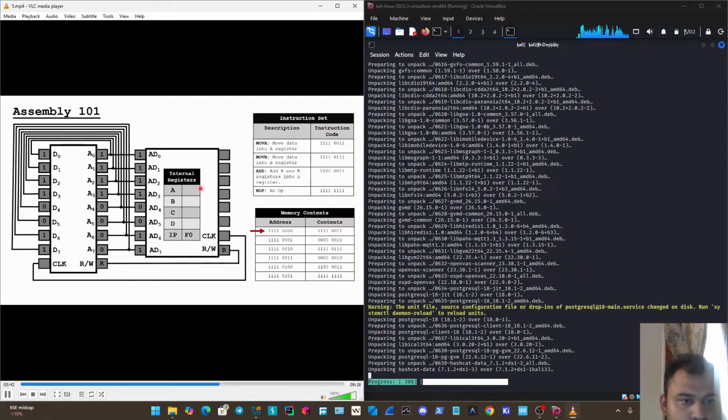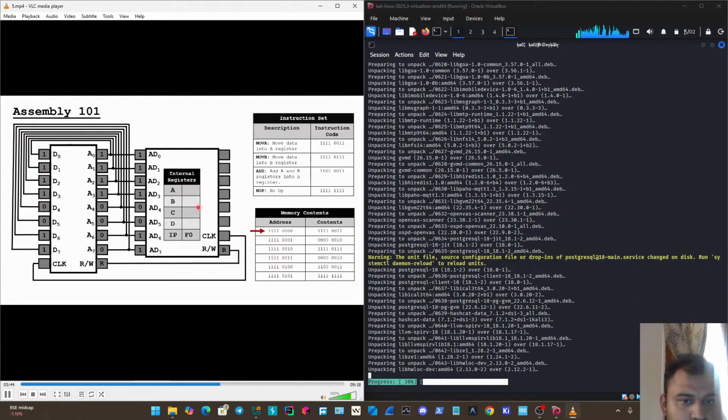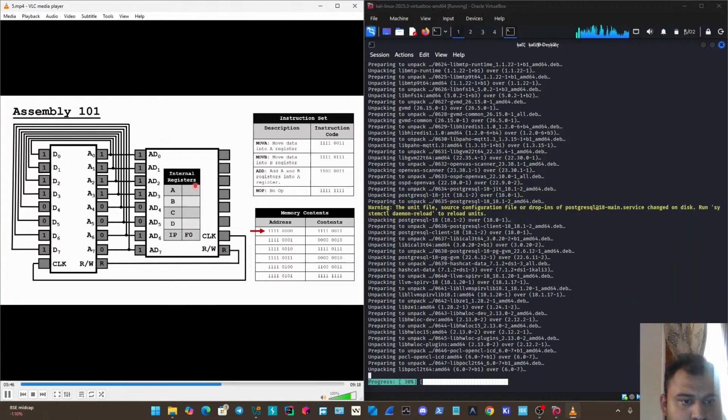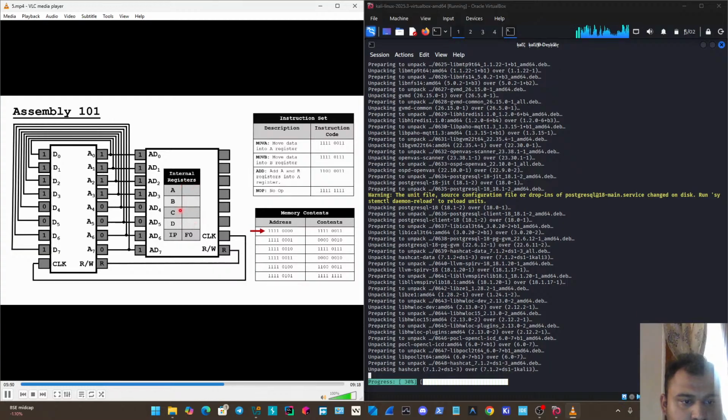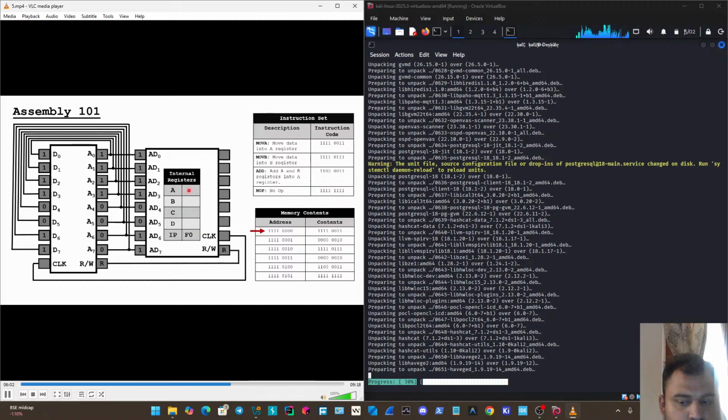You'll notice the registers aren't actually changing. At this point I haven't shown it, but there would just be randomness in these registers. We haven't changed any of the registers, because all we're doing is setting up the processor so that the next bit of data it reads from memory is going to be loaded into the A register. So let's do that next.